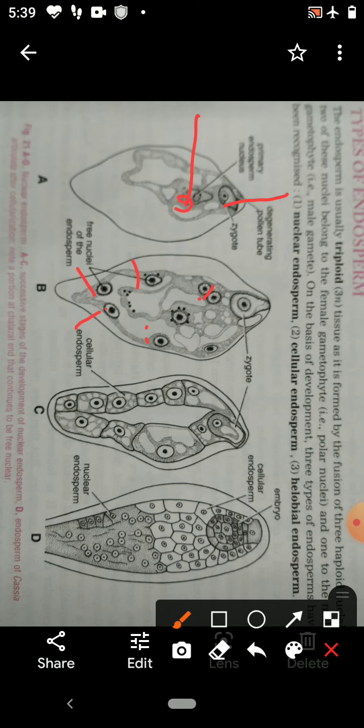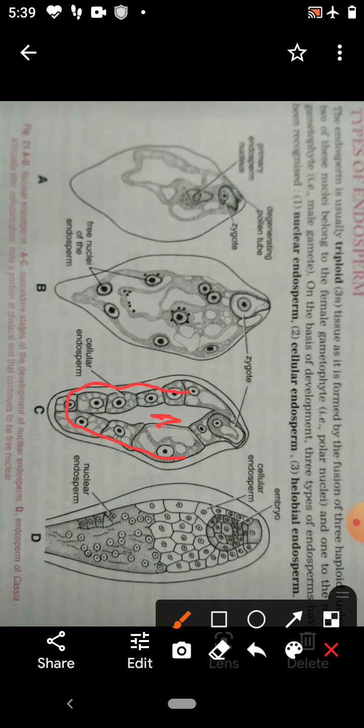After that, these nuclei arrange in the peripheral region. Then in the center there is a vacuole.